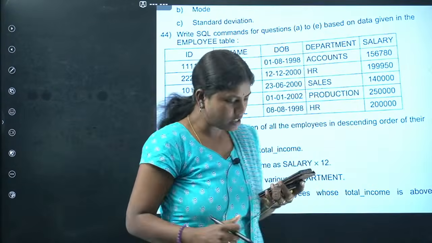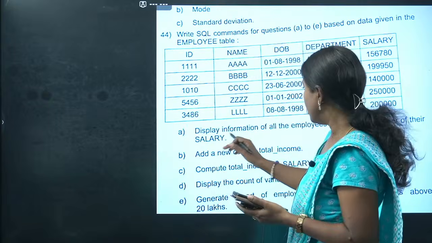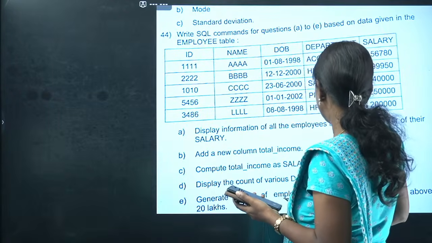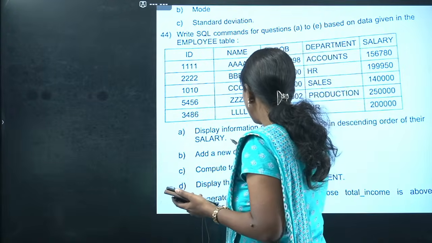This I wanted to tell you, students. This is the last question. I'm not taking much time. Display information of all the employees in descending order of their salary. So I'll write it.